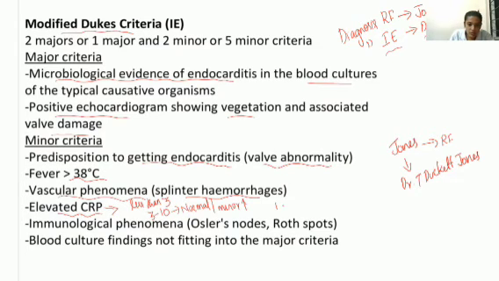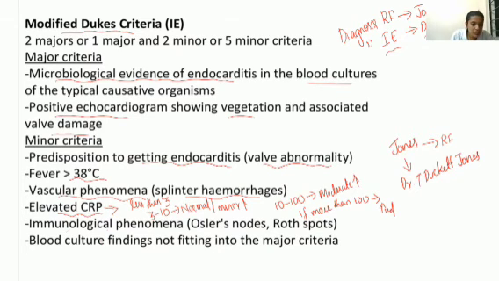And if the CRP is 10 to 100, that is moderate elevation, moderate increase. And if more than 100, that is severe or excessive elevation. Okay, so this is about CRP. So if CRP is elevated, that will also come under minor criteria.